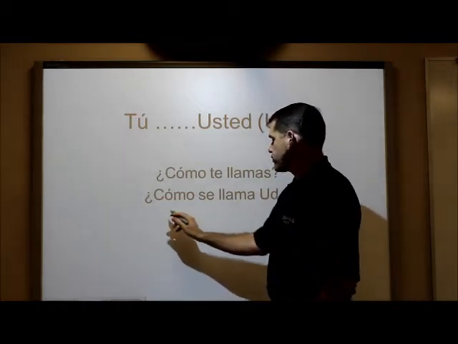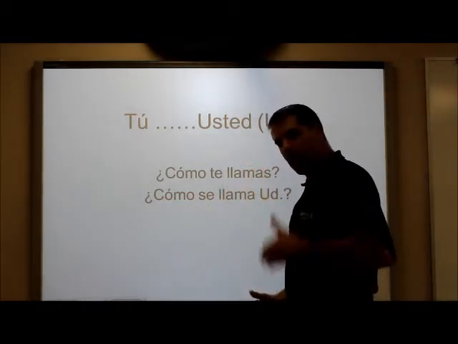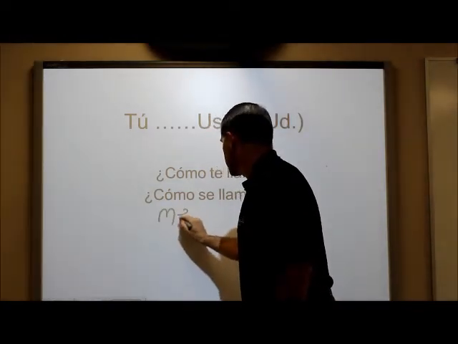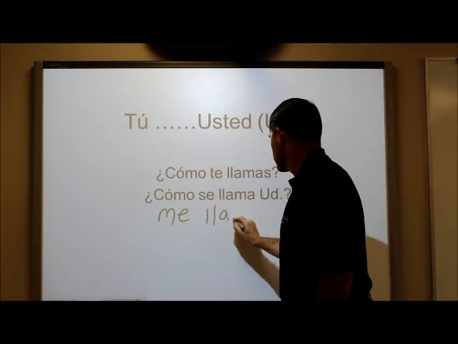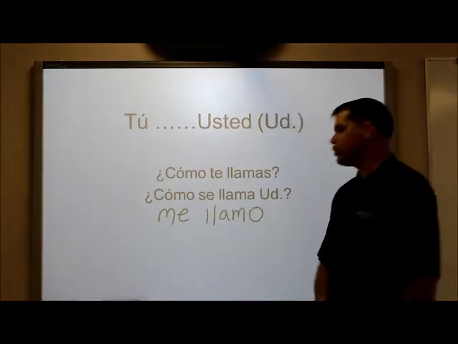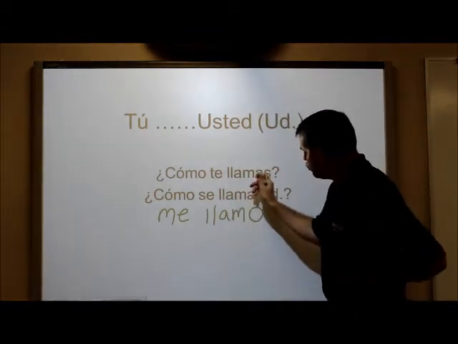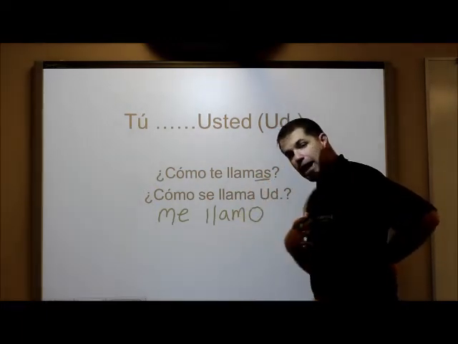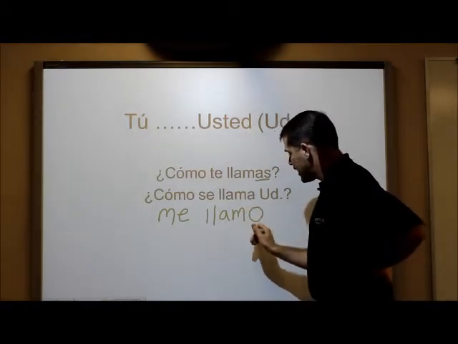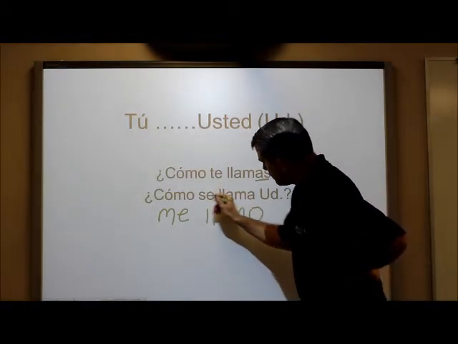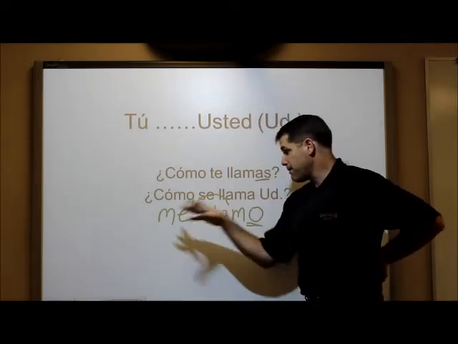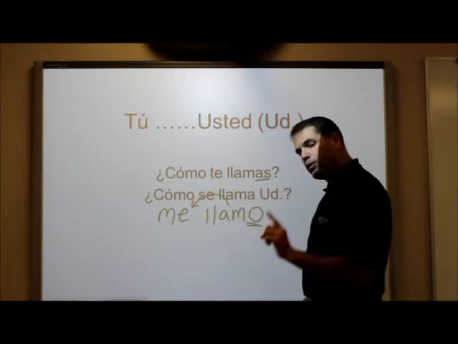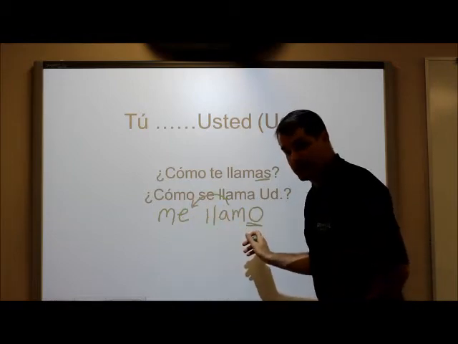Let's look at how we answer that. Because this asks, how do you call yourself? We're going to answer with me llamo. So notice, this is a form of the verb. I change that to say I call myself, me llamo. So when we say me llamo, we are literally saying in Spanish, I call myself. We are not saying my name is.